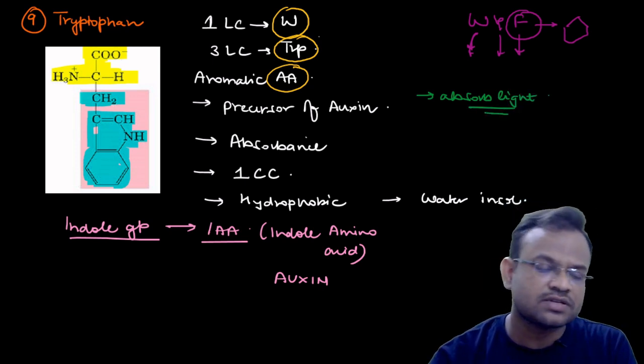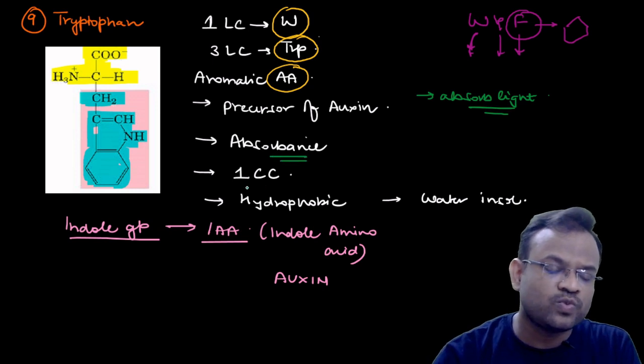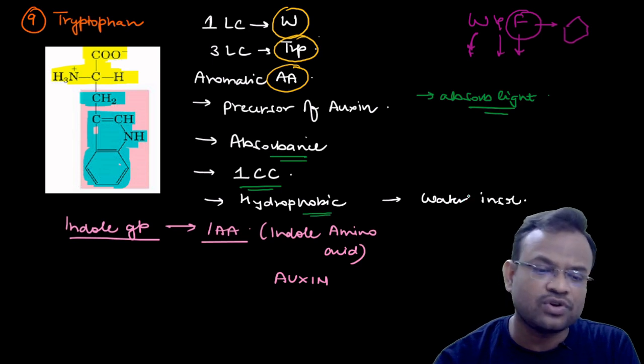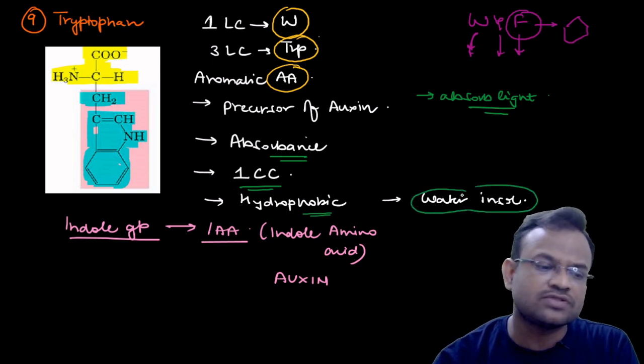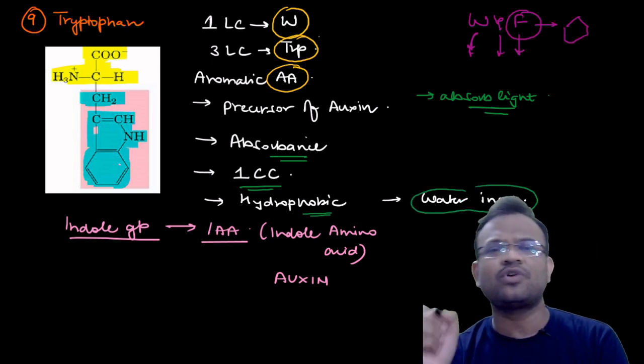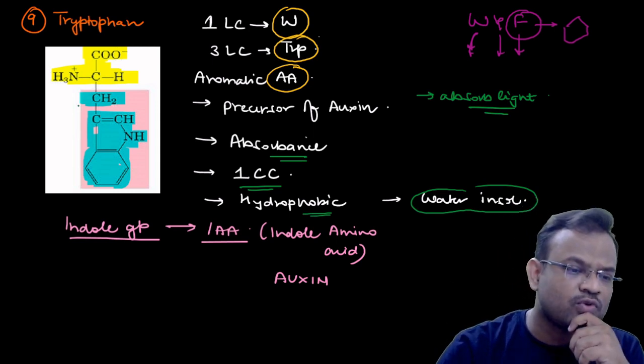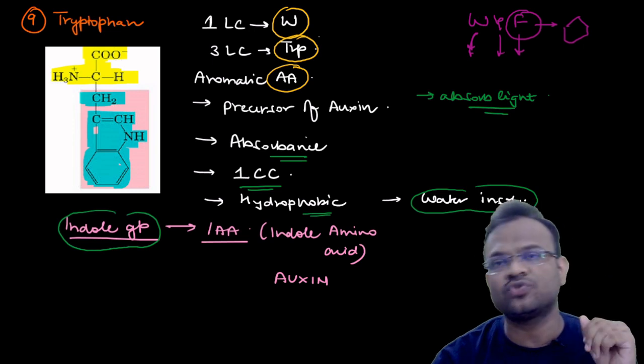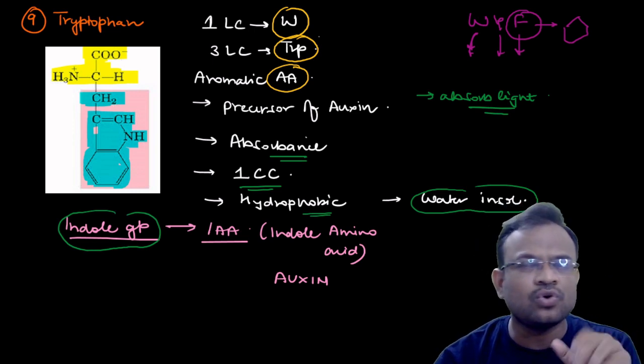You would have understood this. There will be absorbance. There is one chiral carbon over here. It is hydrophobic in nature. Again, I told you, hydrophobic, water insoluble. Next, one very important thing is that the R group over here is called as the indole group. The R group that I have shown, it is called as the indole group.